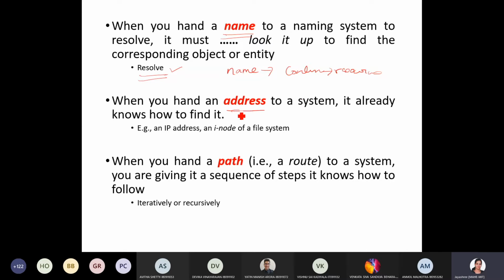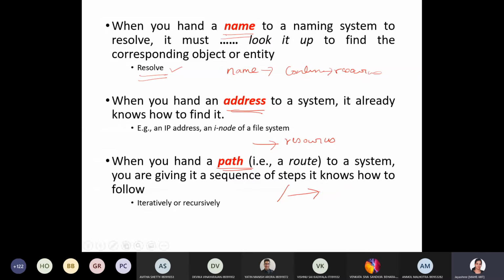If you give an address, then there is no mapping, nothing, the resource is directly accessed. If you give a path, the path will show how to route in order to get the particular resource. Okay, so that is a path.